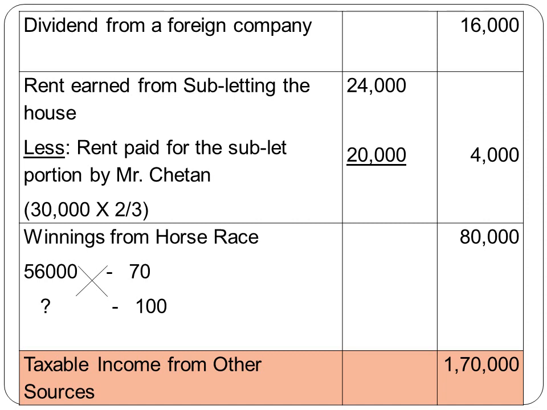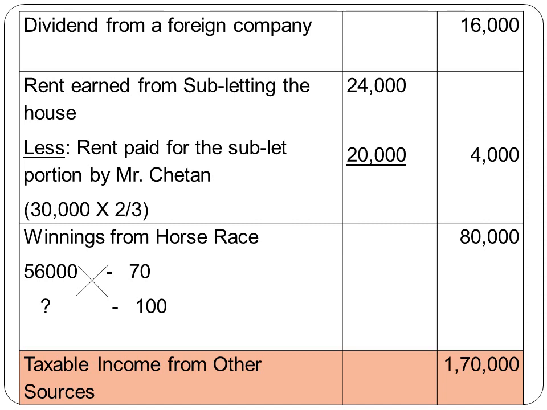Next, you have rent earned from subletting the house. The rental income is 24,000. Out of that, we can deduct the rent paid for that portion which is let out. 2/3 is let out, whereas Mr. Chetan has paid 30,000 for the entire house. So 30,000 into 2/3, 20,000 is the rent paid by him. So from his income, we can deduct his expense, and balance 4,000 is taxable.